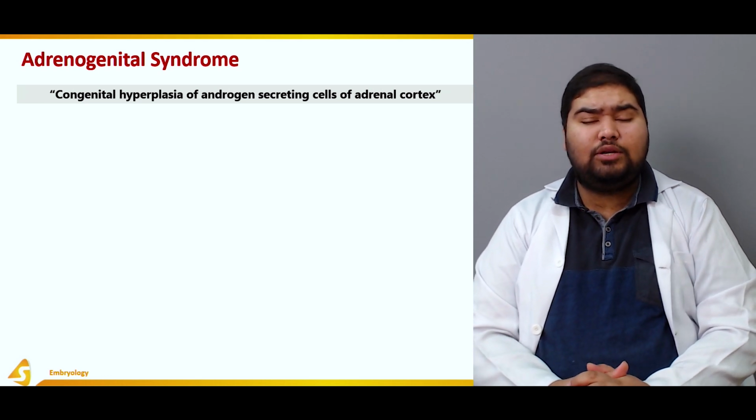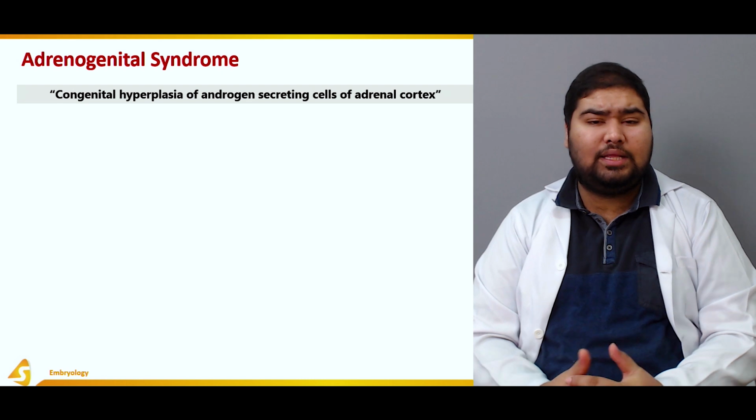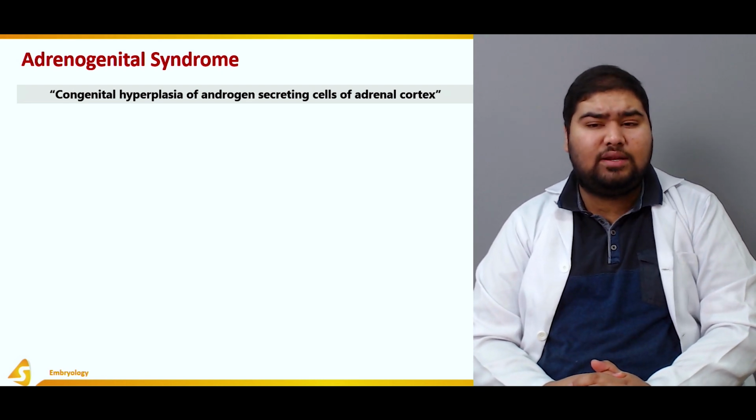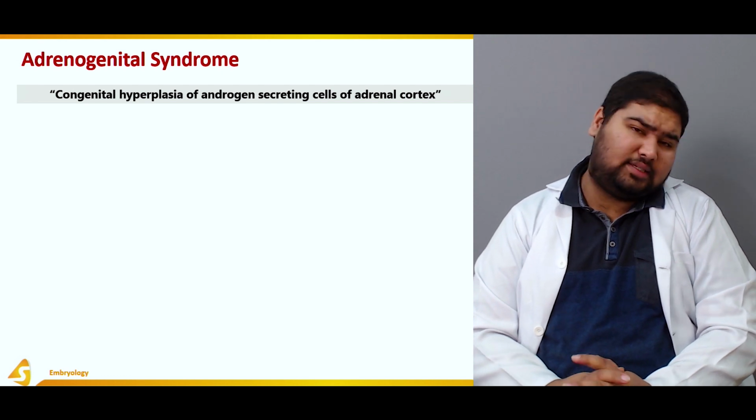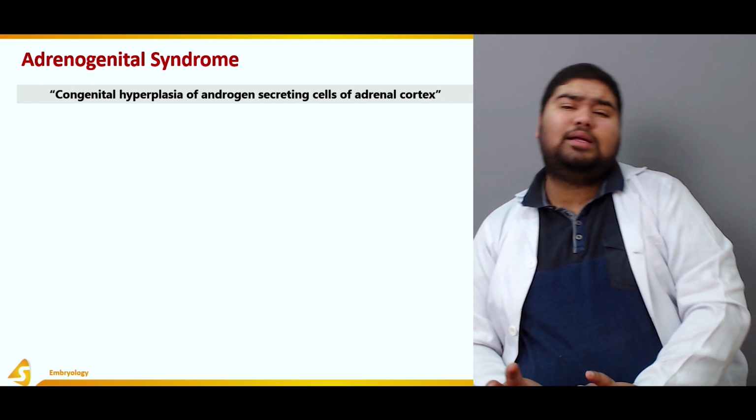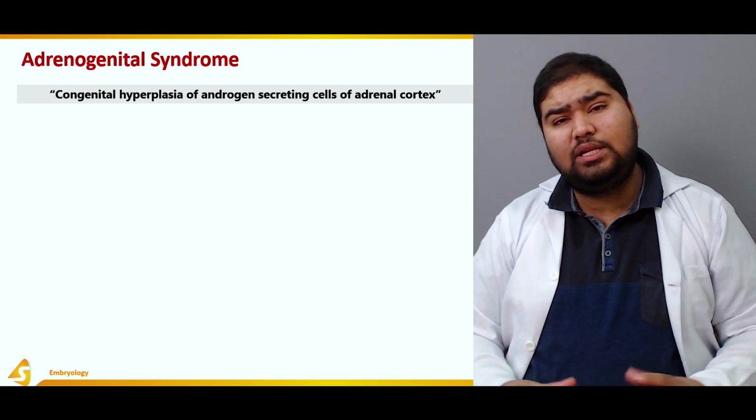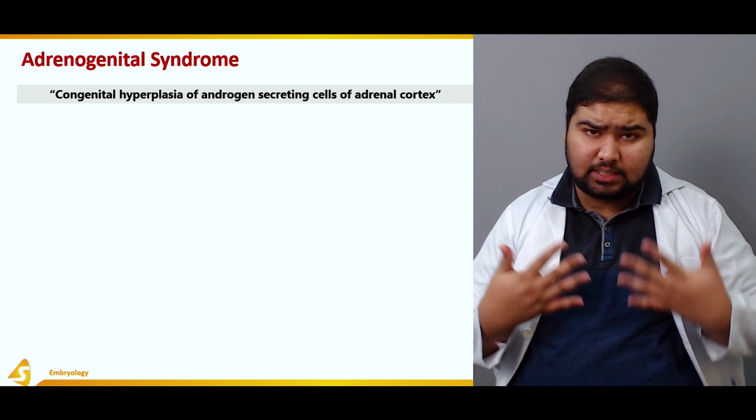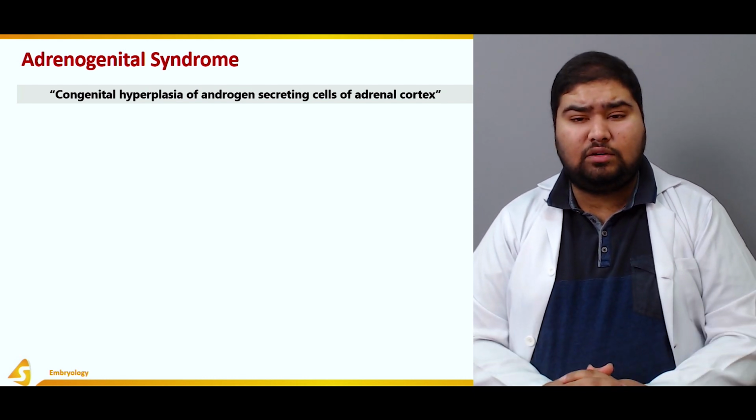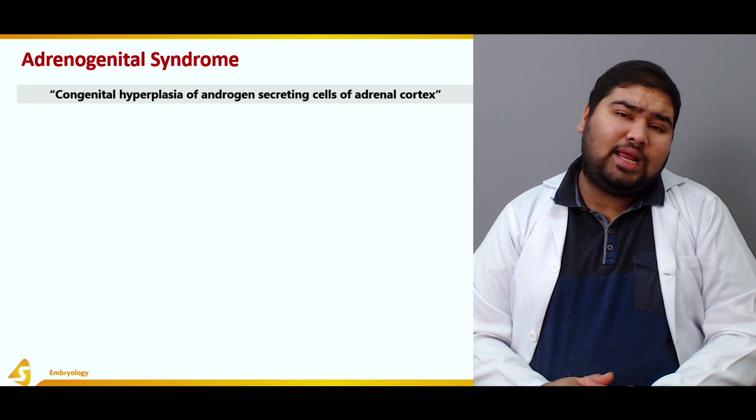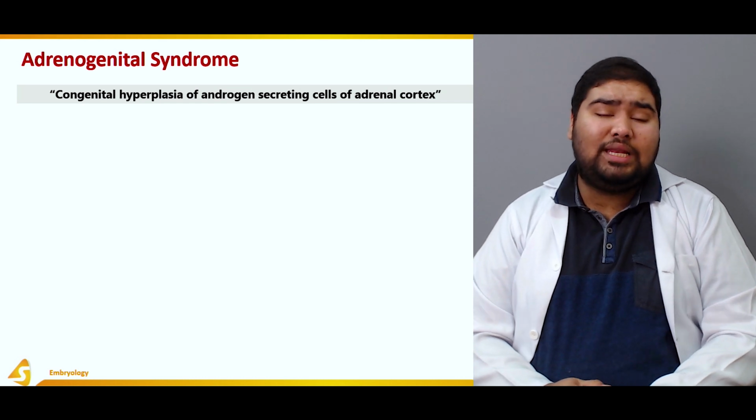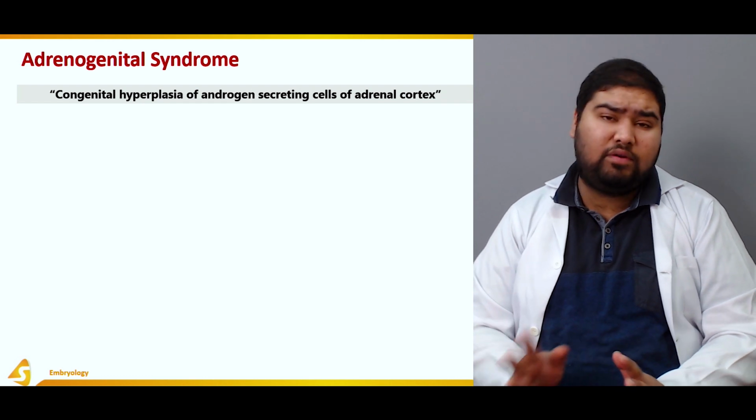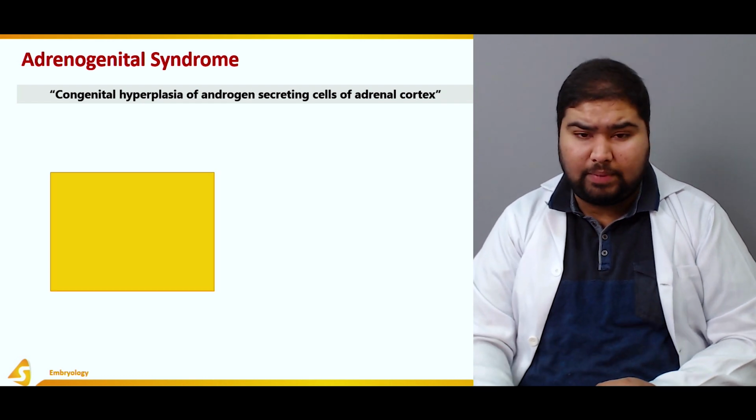In adrenogenital syndrome, there's congenital hyperplasia of androgen secreting cells of the adrenal cortex. So, it is now the cells which are secreting androgens that undergo hyperplasia. There's an increase in their number, as a result of which the amount of circulating androgens in the body increases. Now it has different effects on different genders, so we'll take them one by one.